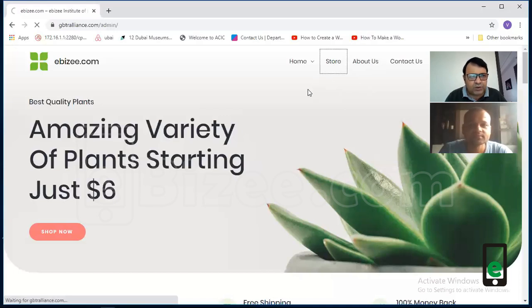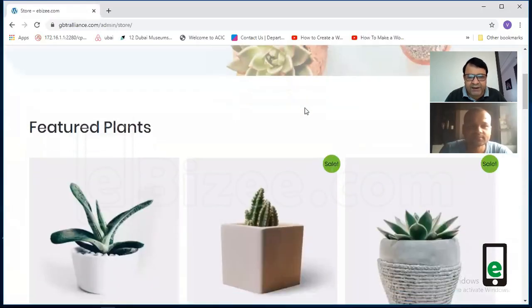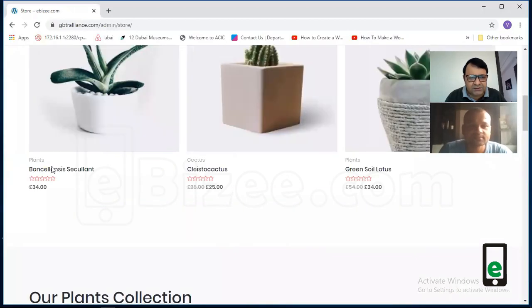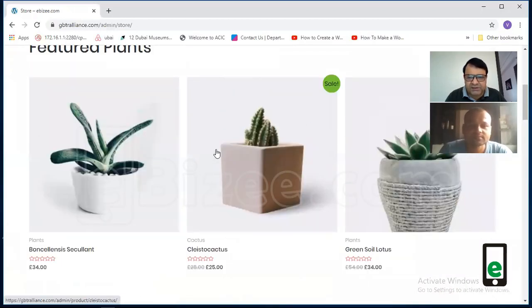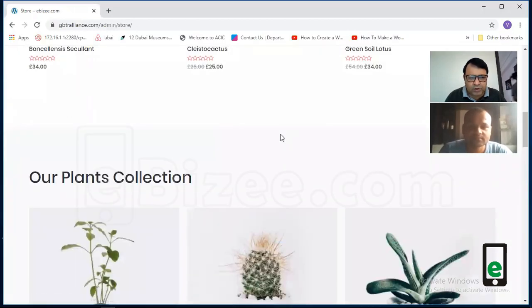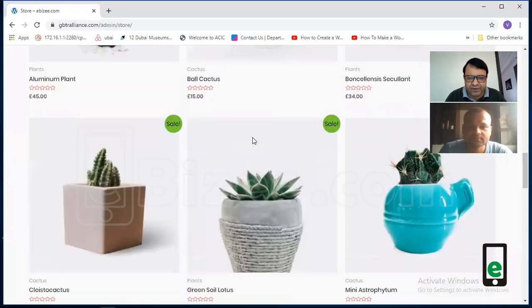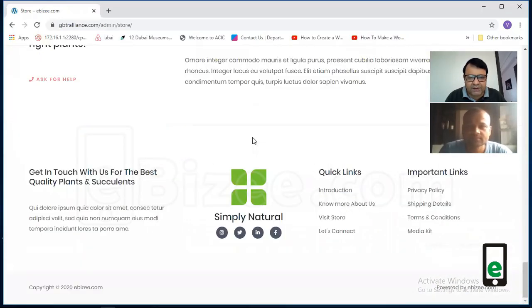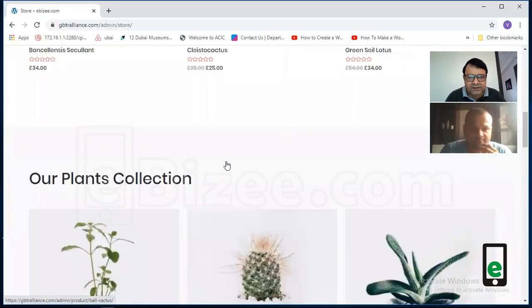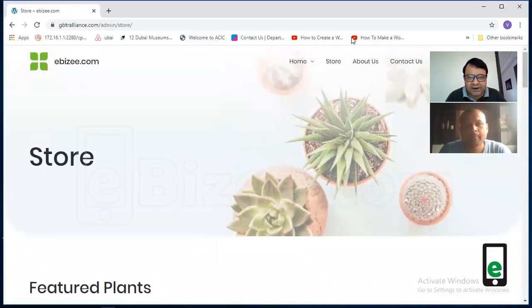You can see here, the store is there, where you can buy different items, different products, and those products can be changed with time. And there is a footer in this website. You can see there are a few things which are standard on every page. For example, this footer. Can you see this footer? Yes. And there is a header also.